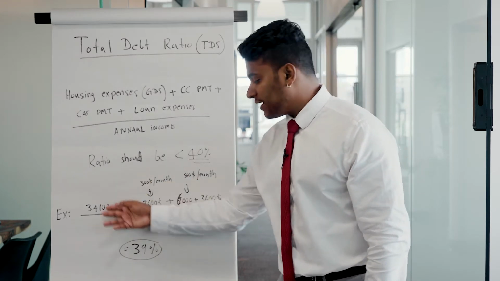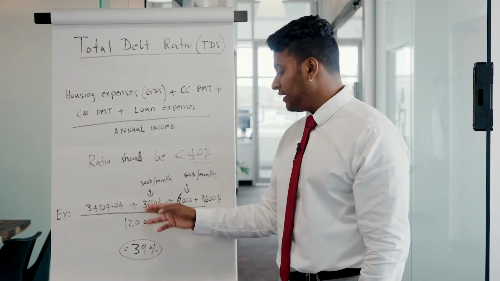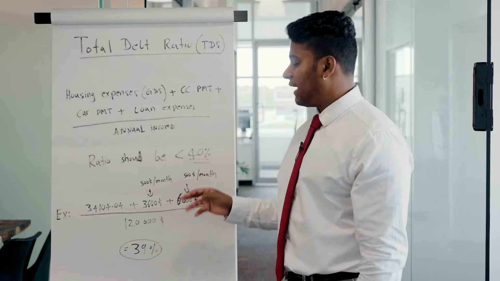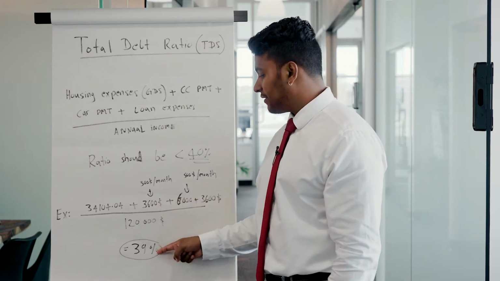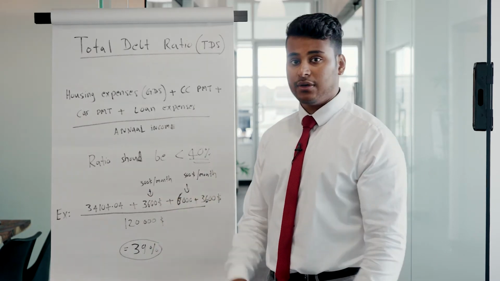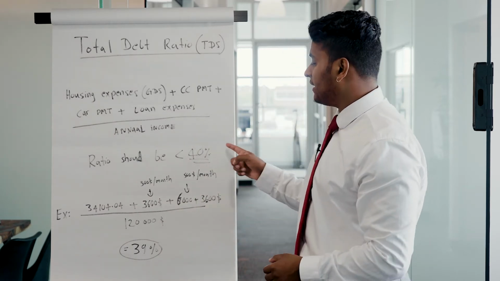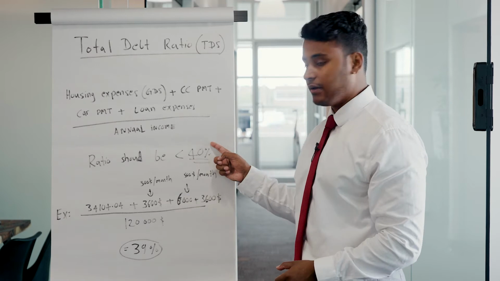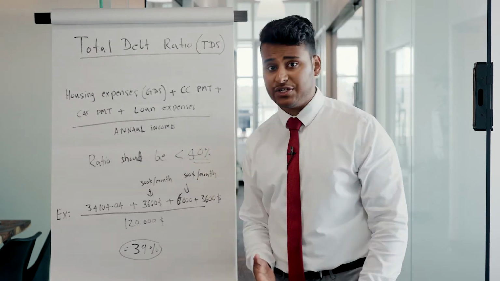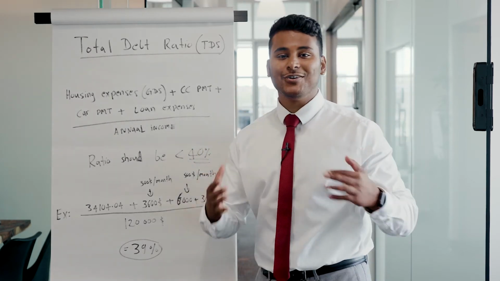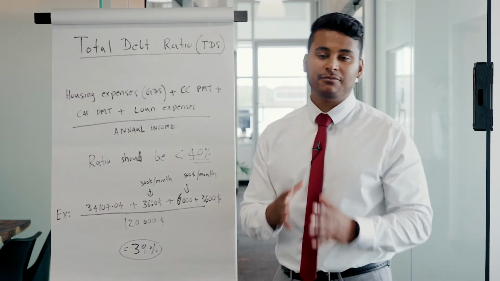So we add it all together and divide by your annual income, which is $120,000, and that equals a 39% total debt service ratio. So this person, does he qualify? The answer is yes, he qualifies because he respects the under 40% total debt service ratio. Okay, so that's how you calculate your own debt ratios, guys.